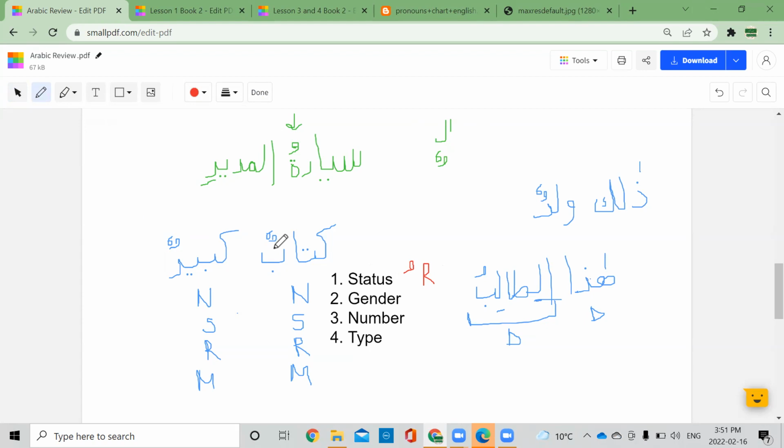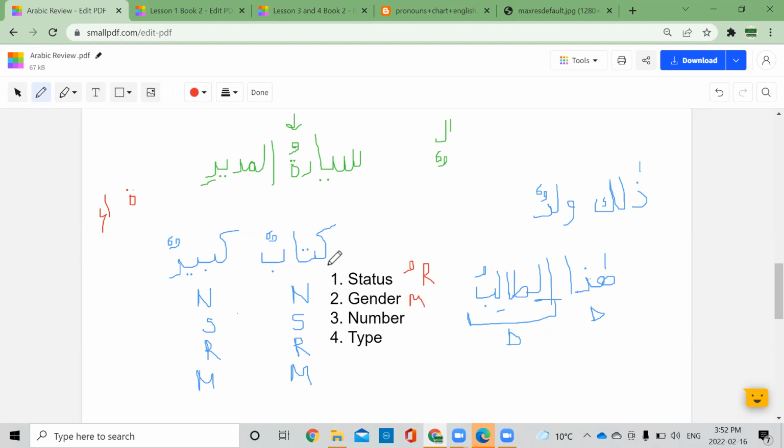For gender, we check, is this feminine? If it is not feminine, then it will be masculine. For feminine, we know there's ta marbuta. Is this kabiratun? No, it isn't. It's just kabirun. It doesn't have ta marbuta, it doesn't have the alif and hamza, it doesn't have any of those other things. So it is not feminine, which means it is masculine. This is masculine. This is also masculine. Then we look at the number.